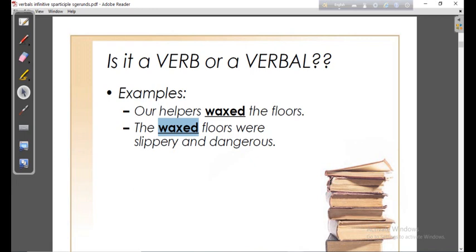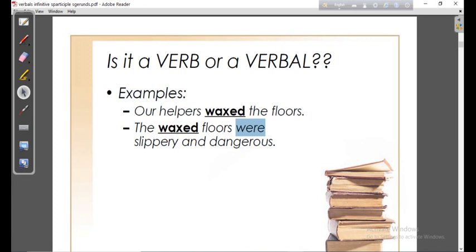Floors is the noun, and it has modified the noun floors, so it's an adjective. And here, where is the verb? The waxed floors were slippery and dangerous.